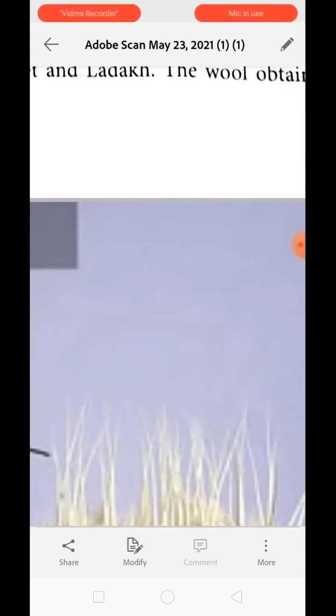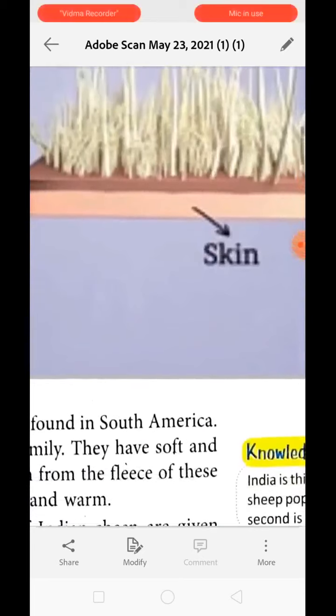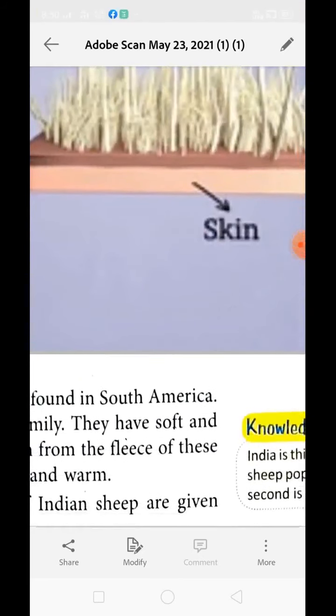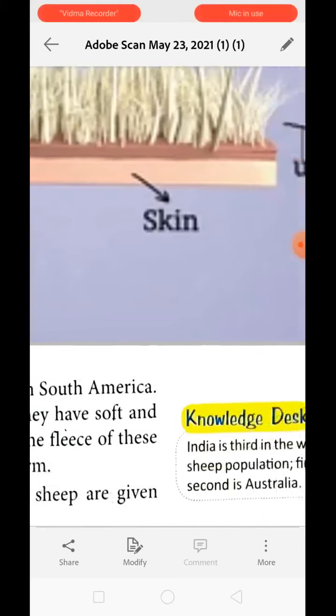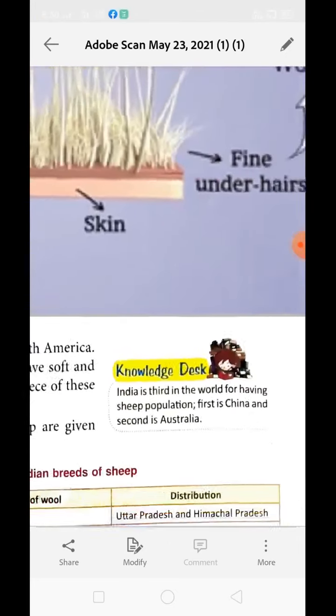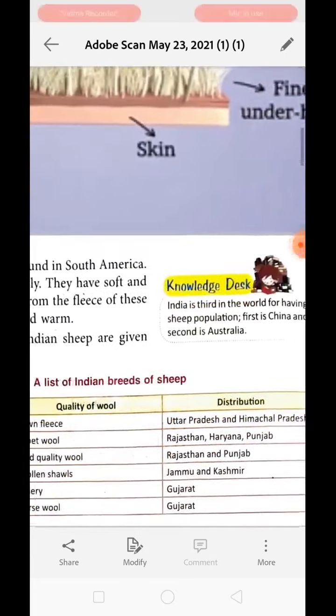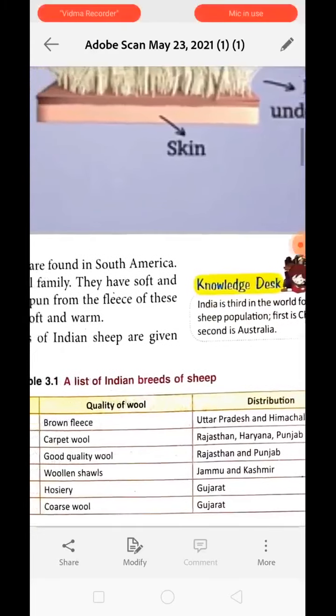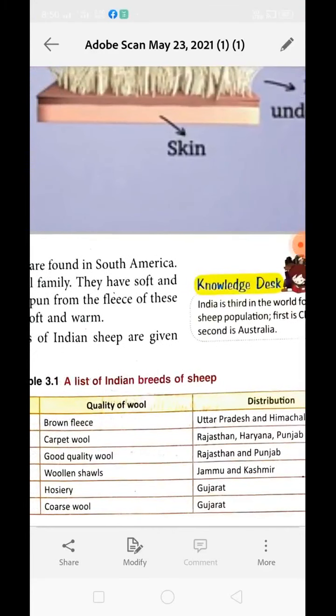get continuously rubbed in dirt, grasses, etc., so they become a little bit rough, whereas the inner hair, which is very much protected and kind of dense as well, is known as undercoat hair. See over here, underhairs. Okay, so these are more useful in making good quality wool.